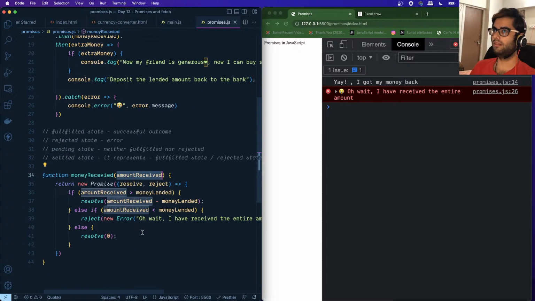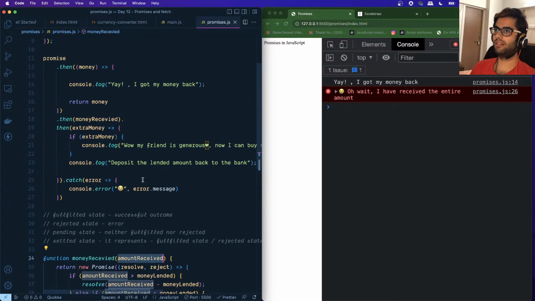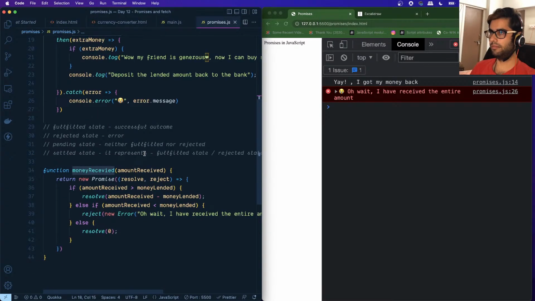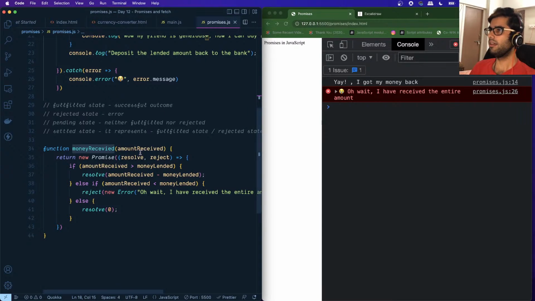So there are multiple ways, right? Either you can define the function right there, or you can provide a reference to the function. It's the same thing that we have been learning so far, that either you can define the callback function right there, or you can provide a function reference, right? Okay, so are there any more doubts?